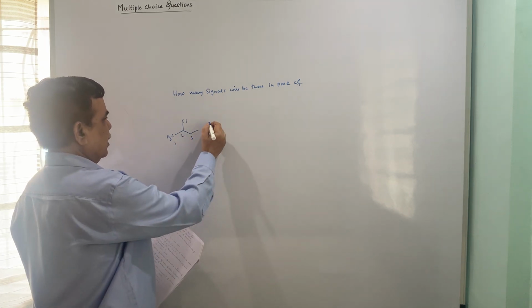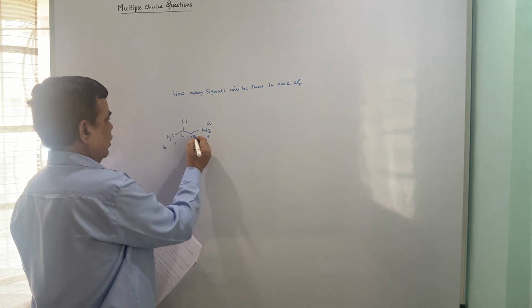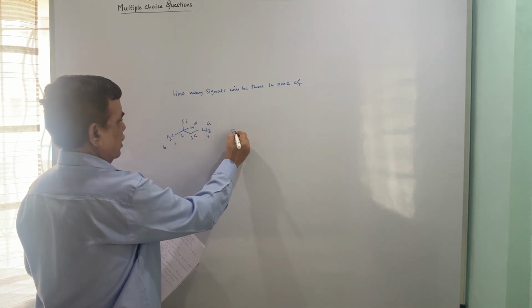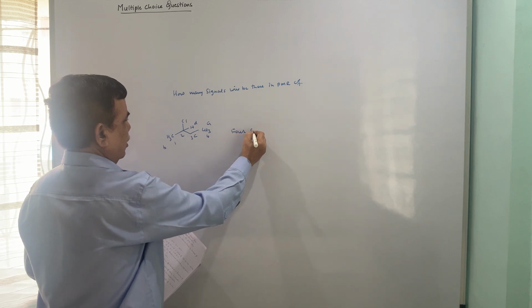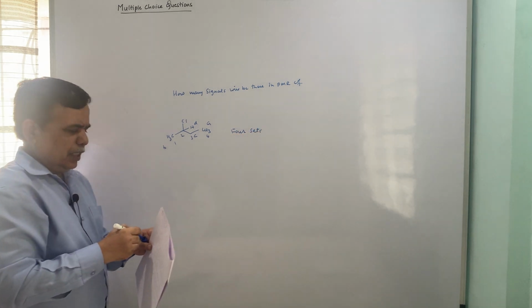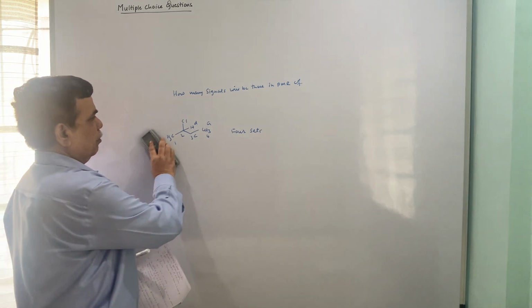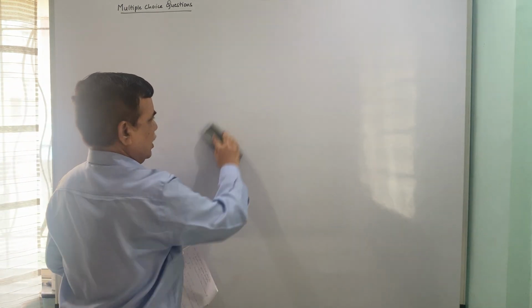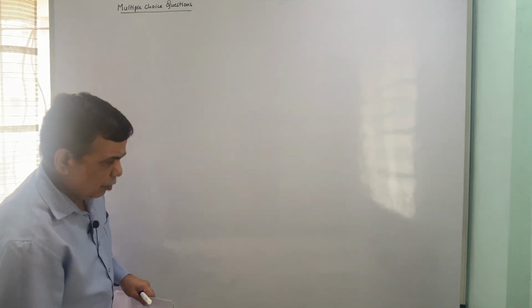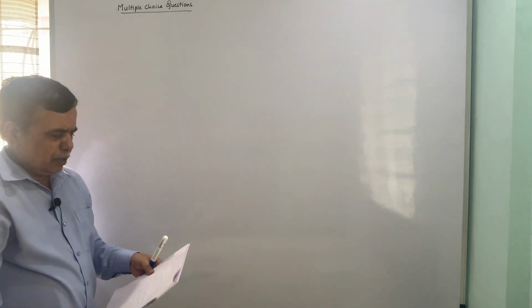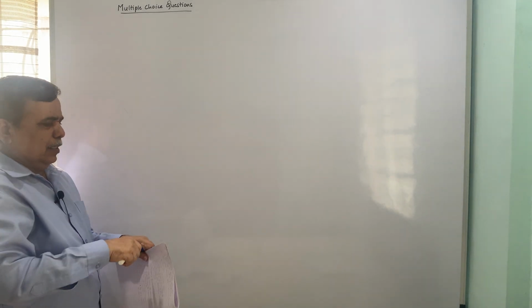So how many signals? A, B, C, and this is D. So 4 sets. So 4 signals would be there for this molecule in its PMR. The chemical shift values are not expected here because these are objective questions. You just have to find out the types of protons and accordingly the signals.